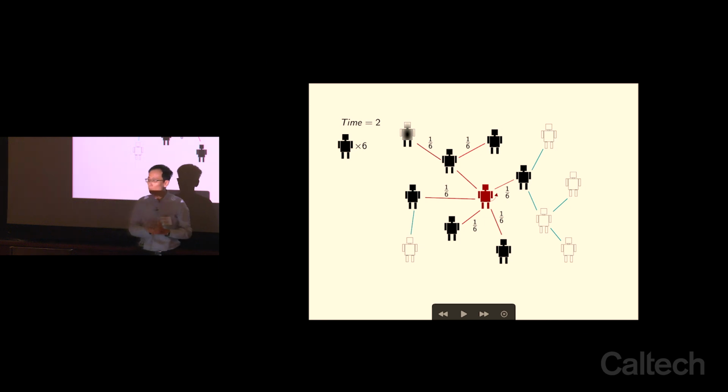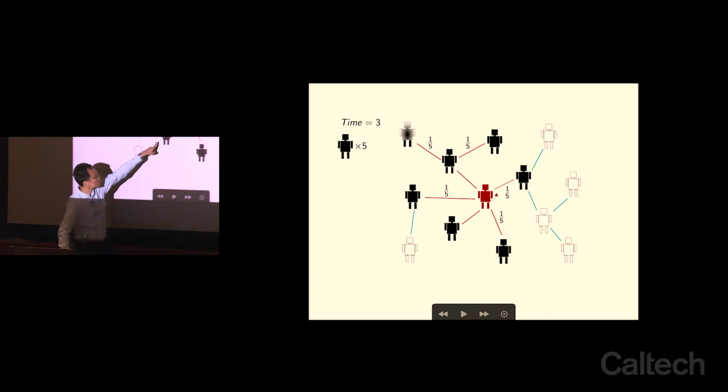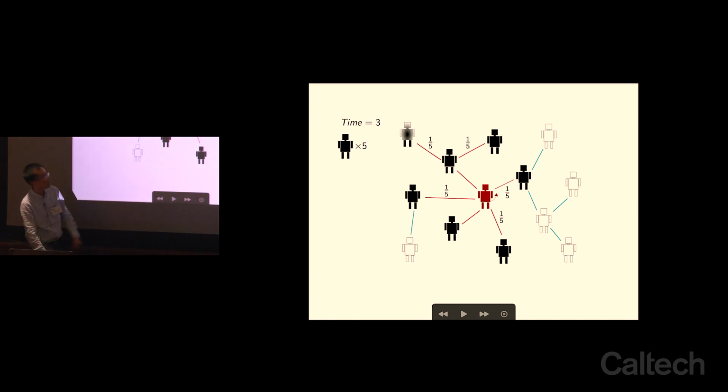Another thing we can observe is that the so-called boundary of this infection graph, which is a connected subgraph, grows over time. For example, at time t equals 3, this guy now is infected. So we have 3 people being infected. The probabilities are being updated at the same time.